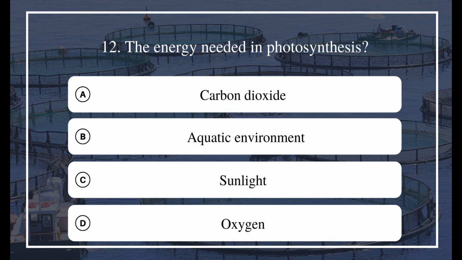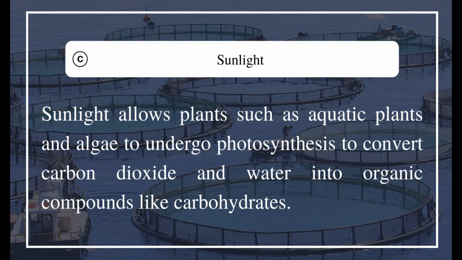12. The energy needed in photosynthesis. A. Carbon dioxide. B. Aquatic environment. C. Sunlight. D. Oxygen. The answer is C. Sunlight. Sunlight allows plants such as aquatic plants and algae to undergo photosynthesis to convert carbon dioxide and water into organic compounds like carbohydrates.